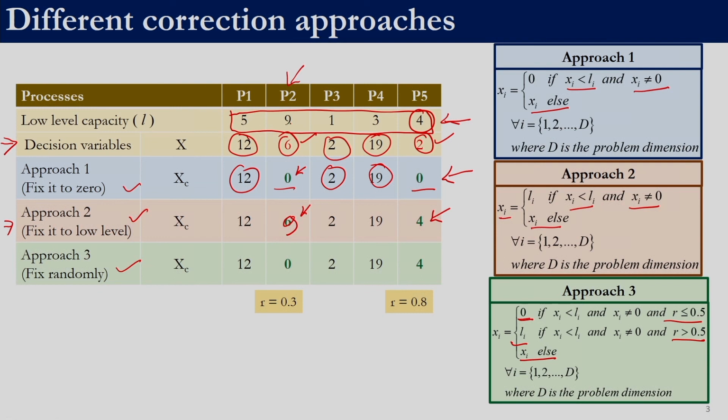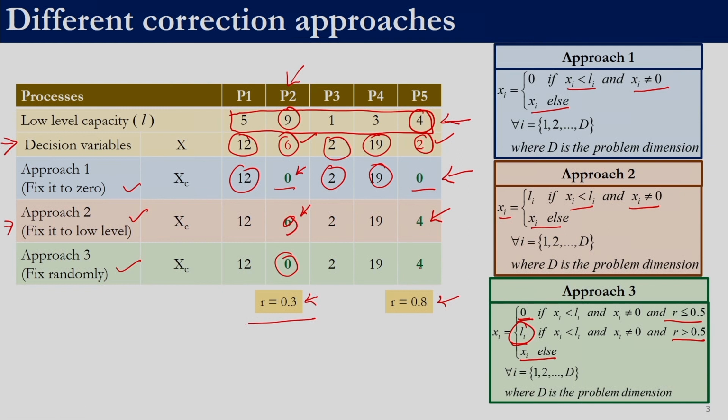The low level value is 9, the value that we get is 6. If we generate a random number and let us say it happens to be 0.3, then r is less than or equal to 0.5, so we fix it to 0. Similarly, for the fifth variable, r is 0.8. Since 0.8 is greater than 0.5, we fix it to its low level value.